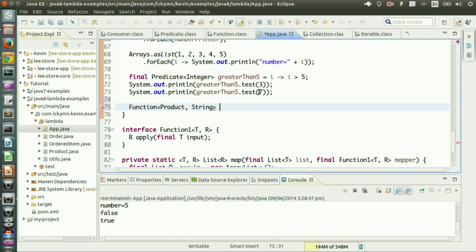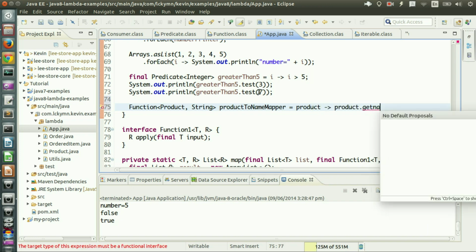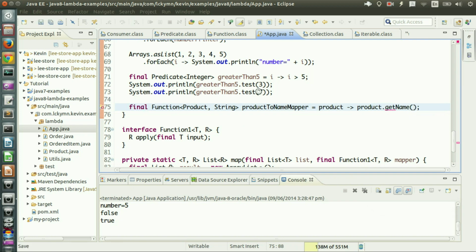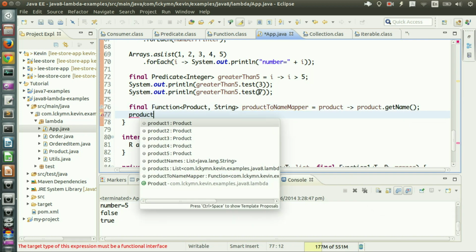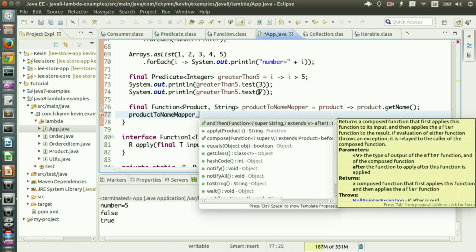In the beginning of this video, what I wanted was the names of products, so I should call it product to name mapper, and here I do product, then get product name. Right? Done. And then to name mapper and apply.